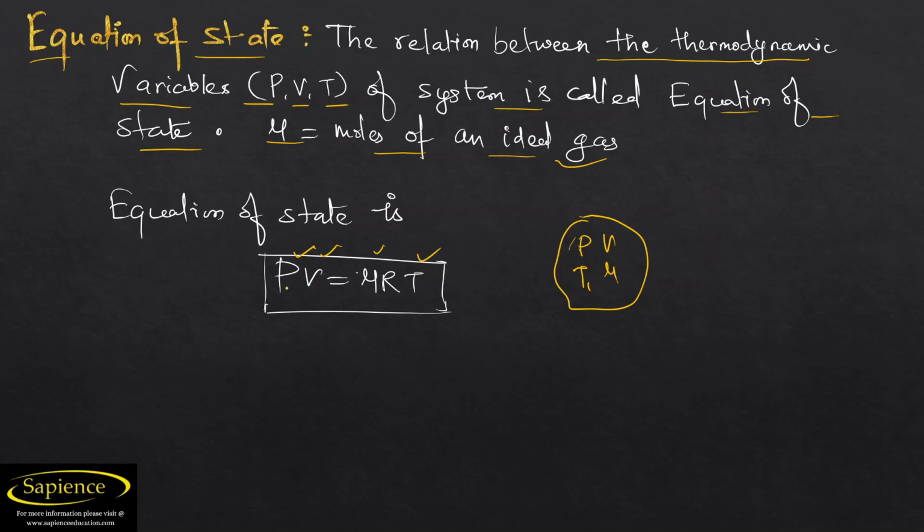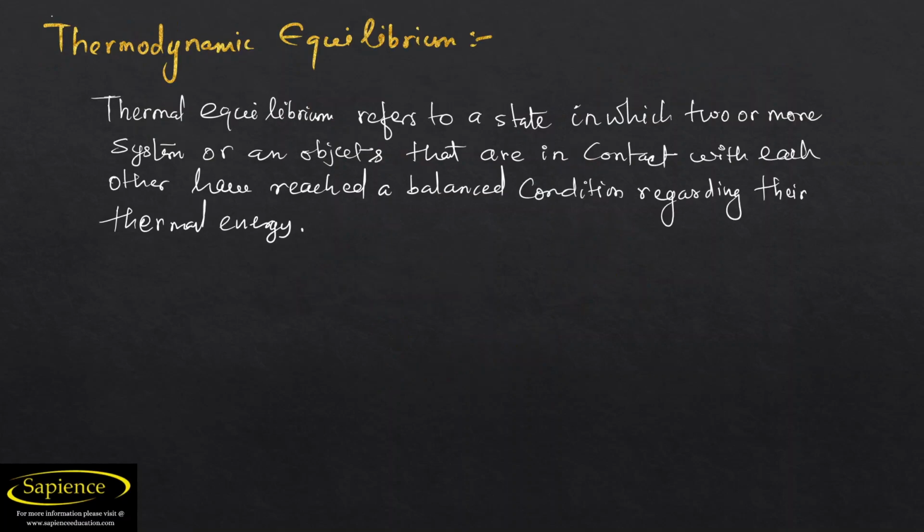The relation has been given by PV equal to mu RT, where P is the pressure, V is the volume, mu is the number of moles, R is the gas constant, and T is the temperature. So this is known as equation of state.